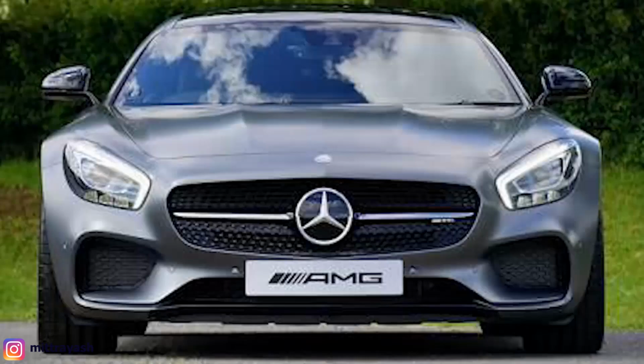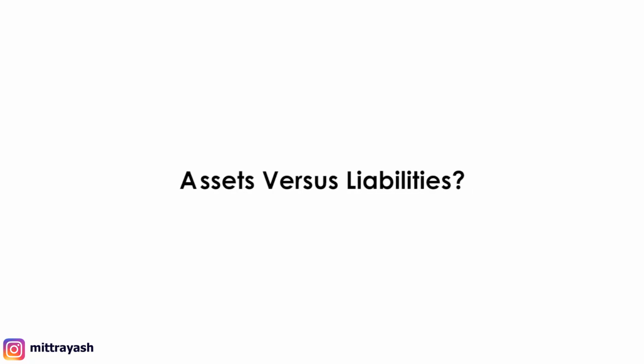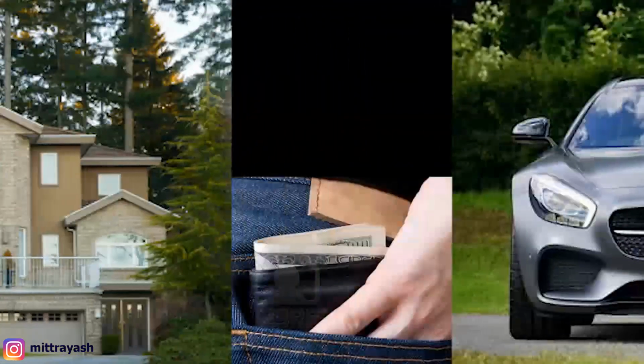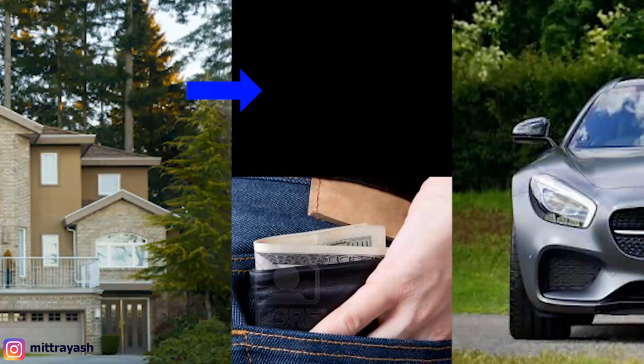Right, so now we want to compare assets versus liabilities, and then talk about how the wealthy invest. First, assets versus liabilities. Over here you can see on the left you have an asset, a multi-family home with 3 families living in there, putting money into your pocket every single month. On the right you have a liability, a car, taking $500 out of your pocket every single month. So you want to accumulate as many assets as you can. That's how the wealthy invest.